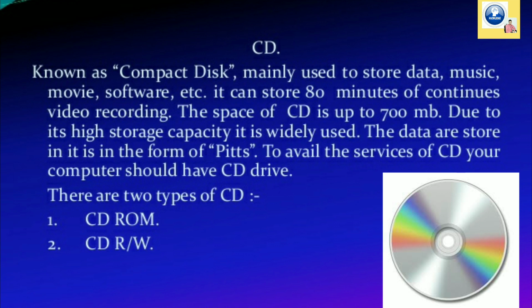Compact disc. It's mainly used for storing data, music, movies, videos, software. It can store video up to 80 minutes. The capacity of a CD is 700 MB. Because of its high storage capacity, it's very popular. Data is stored in a CD in the form of bits. To avail the services of a CD, we need to have a CD drive. There are two types of CD, that is CD-ROM and CD-RW.